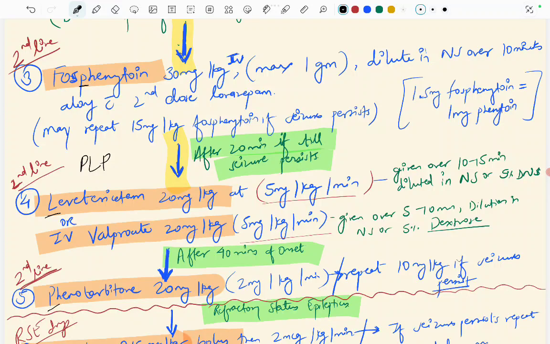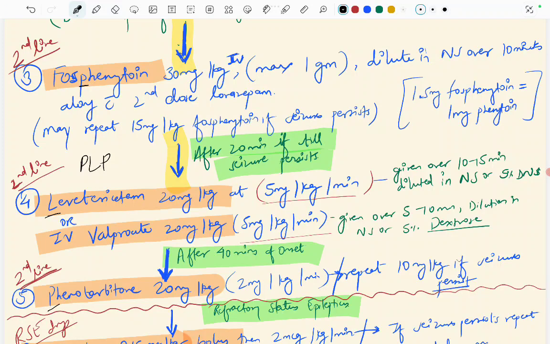Fosphenytoin is given in a dose of 30 mg per kg IV, maximum 1 gram can be given. It is diluted in NS over 10 minutes along with the second dose of lorazepam. We have to dilute the fosphenytoin, that 30 mg per kg, in NS over 10 minutes. If we want to repeat the dose of fosphenytoin, if the seizure is still not stopped, then we can repeat at a dose of 15 mg per kg if seizure persists. And this is the equivalent of fosphenytoin and phenytoin: 1.5 mg of fosphenytoin is equal to 1 mg of phenytoin, if phenytoin is present at your hospital.